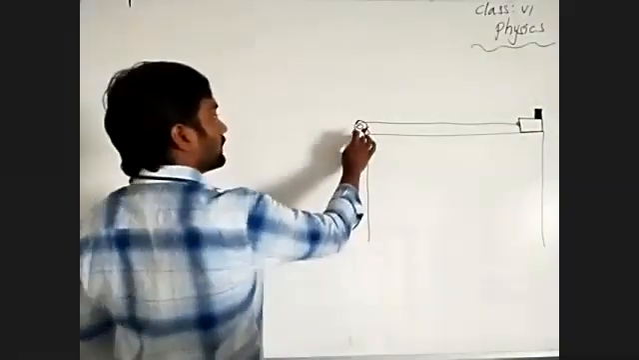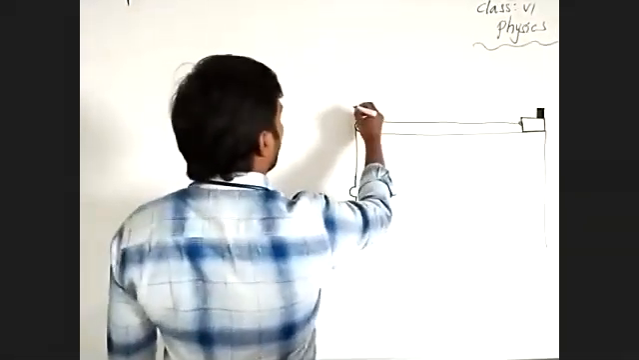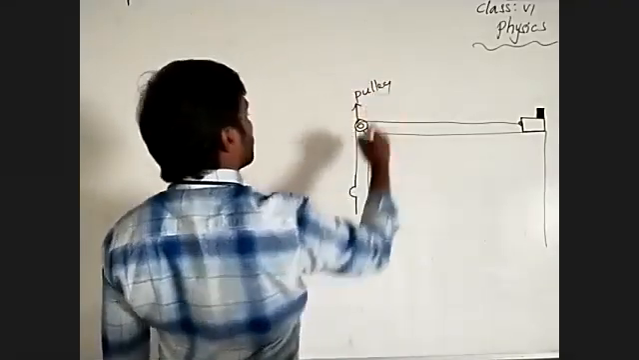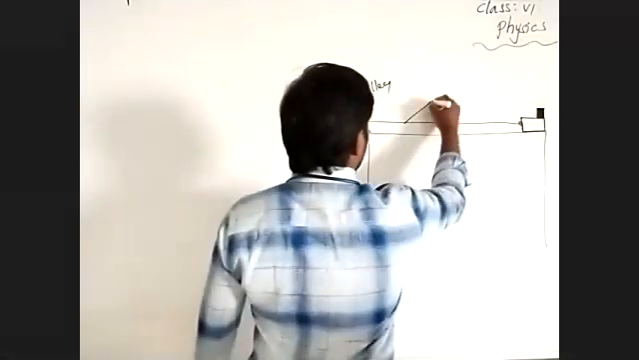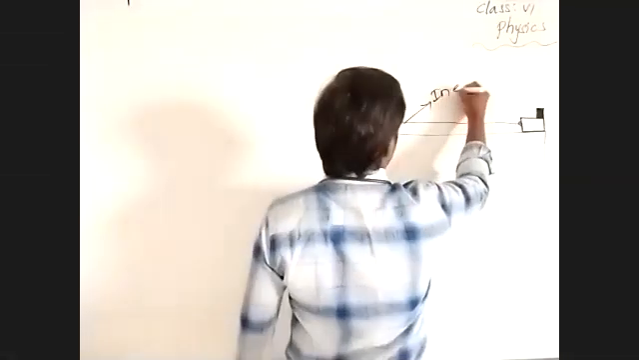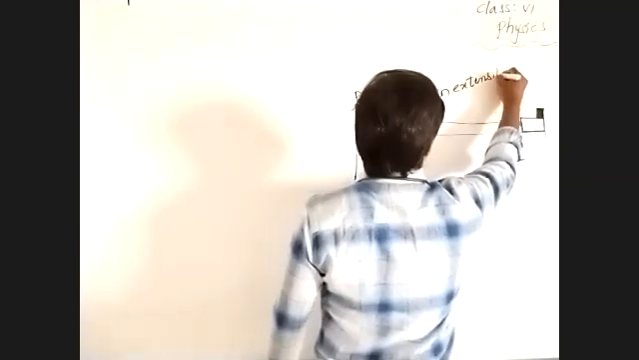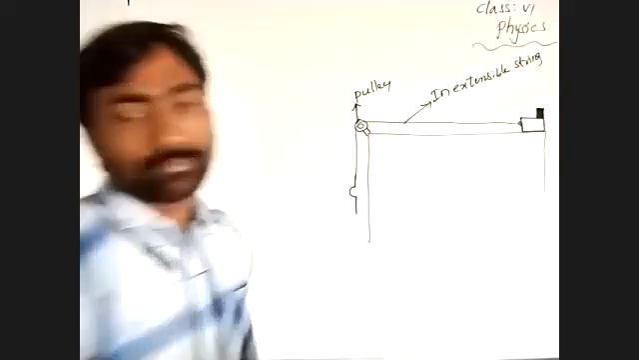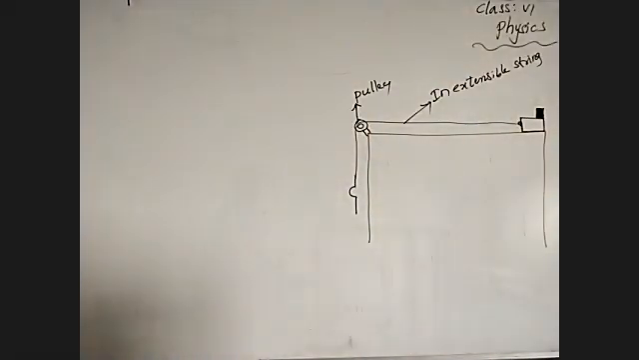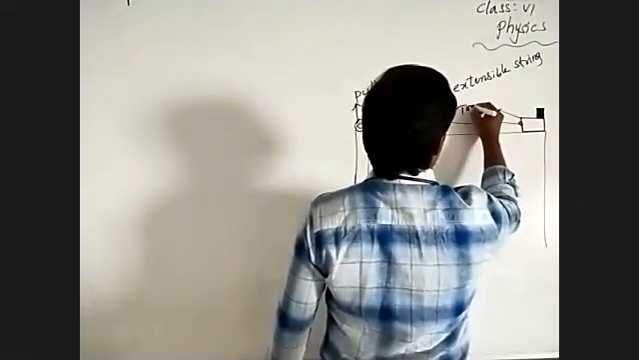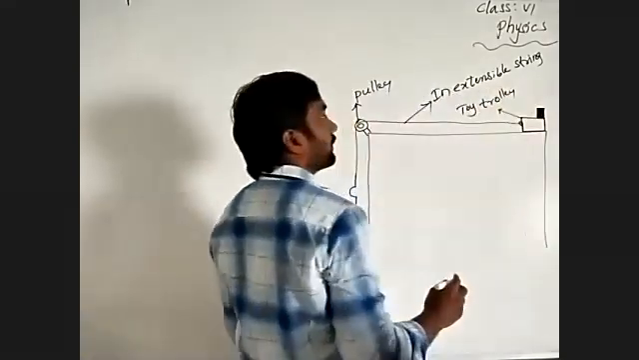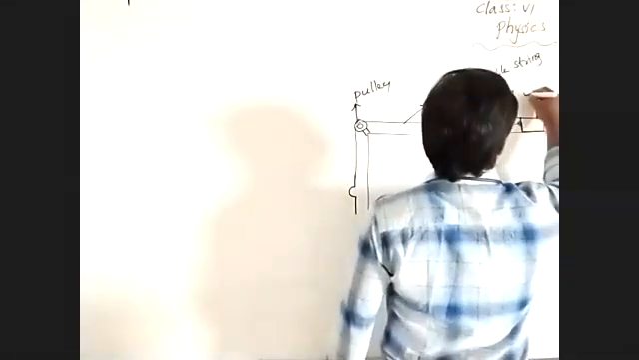See here, this is a pulley. And this is an inextensible string. Is it visible? Yeah, inextensible string. And this is a toy trolley. And this is a wooden block.